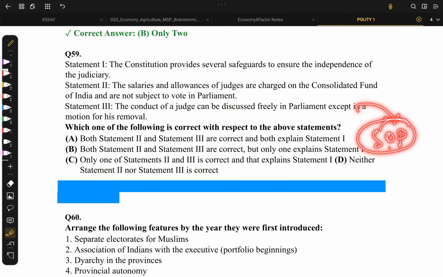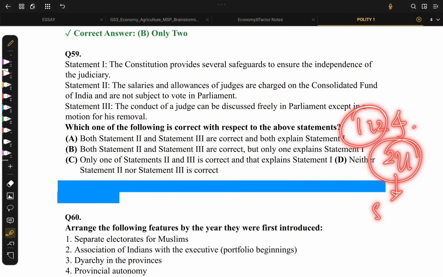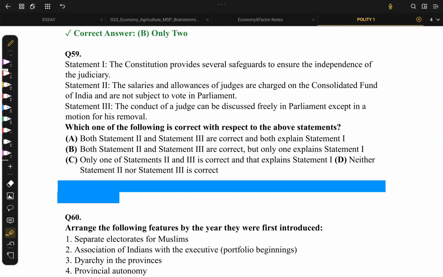Parliament or any MP cannot discuss the conduct of a judge unless there is a motion for his removal, because that is stated in Article 121 for Parliament, and Article 211 for the state legislatures, to ensure judicial independence.